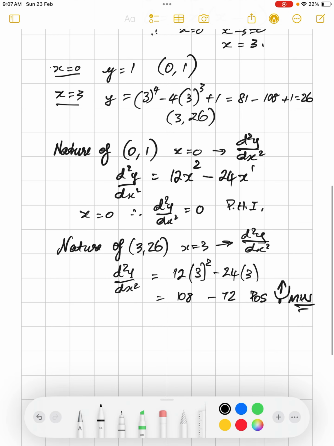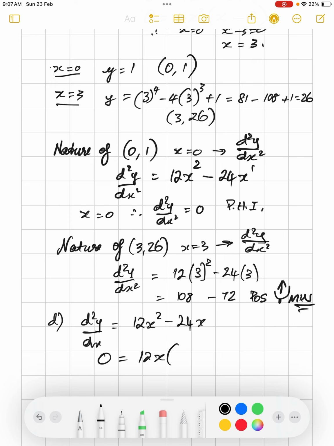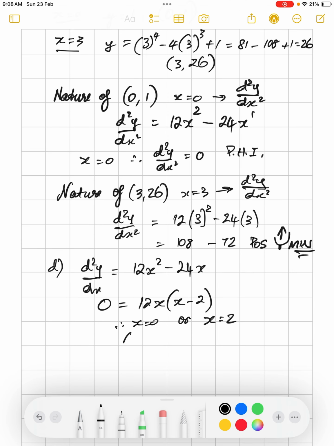And finally, the coordinates of any points where the second derivative is 0. This is a point of inflection, and we said that the second derivative is 12x squared minus 24x. Let's factorize that and solve it. 12x, leaving x minus 2. Therefore, when x is 0, or when x is 2, we have a point of inflection. So let's say we've got (0, 1) and x equals 2.